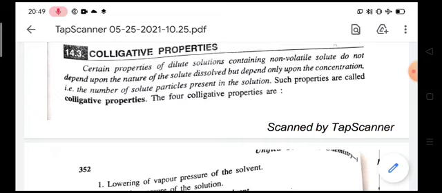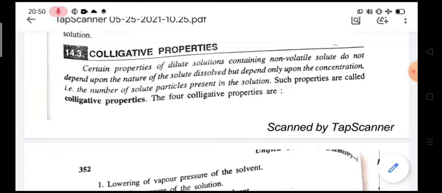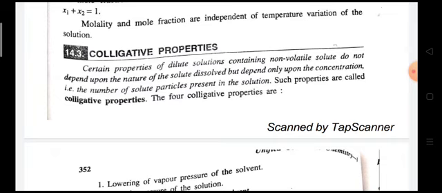In this chapter I will discuss only dilute solutions. Dilute solutions are those solutions which have very little solute in the solution.